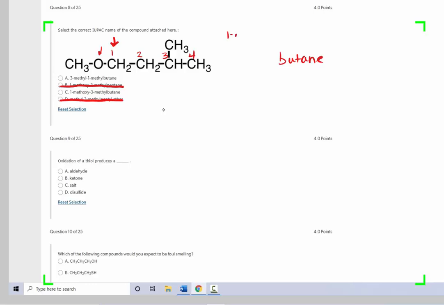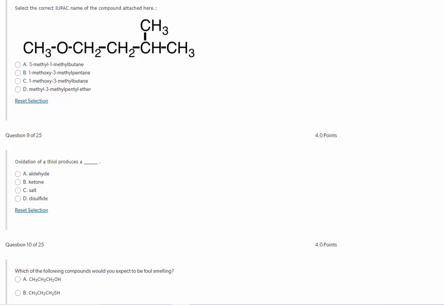So we have a 1-methoxy 3-methyl butane. So that is how we would name that compound. 1-methoxy 3-methyl butane.